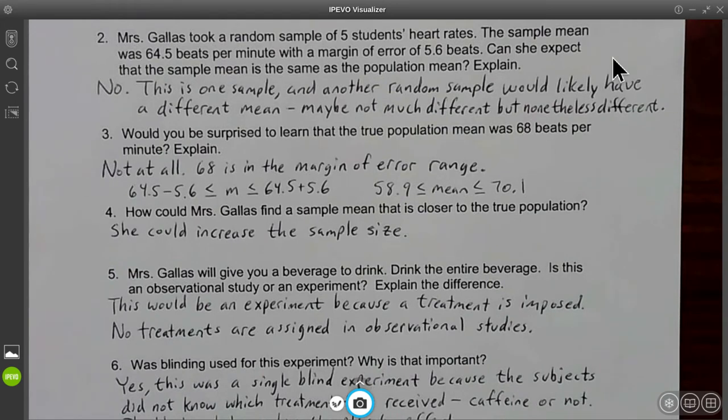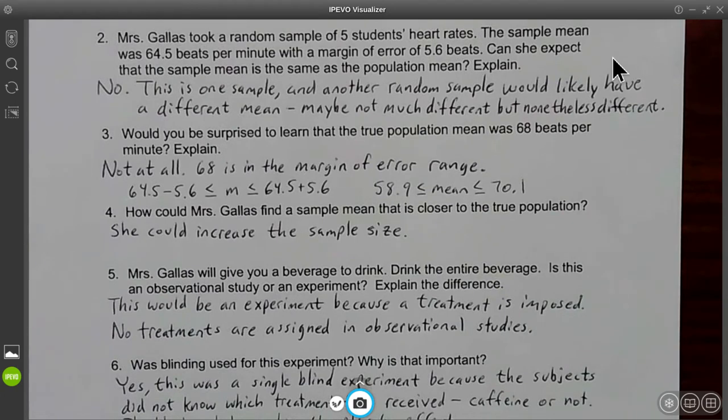Well, no, you can't expect it. It's possible, but it's highly unlikely that it's going to match the population mean exactly. I mean, ideally, we would like it to, but the fact of the matter is when you select a sample, you're probably going to have a slightly different mean.